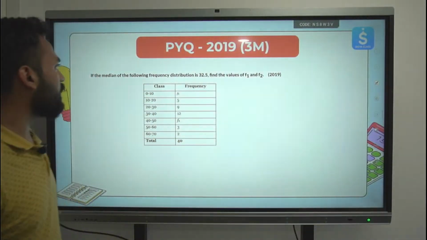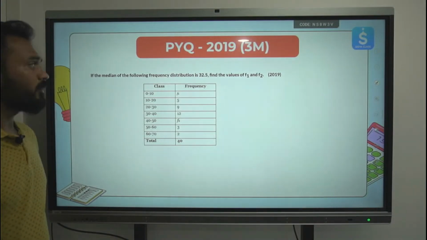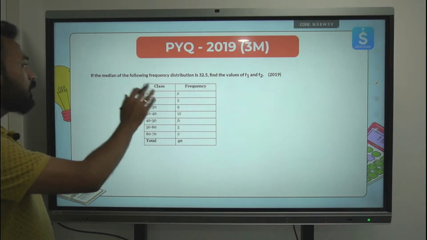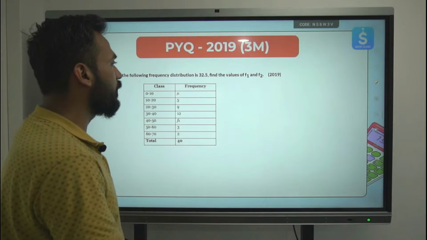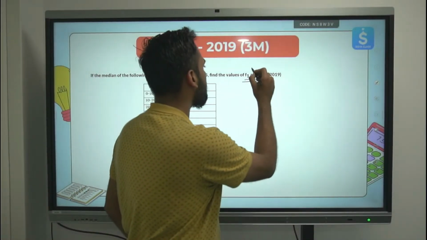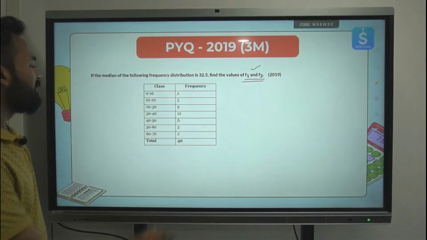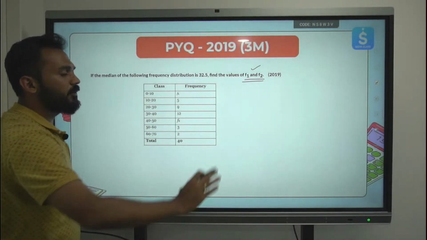Let's get to the next question. This was asked in 2019 for 3 marks. If the median of the following frequency distribution is 32.5, find the value of f1 and f2. So the median is given to us, we need to find out the value of f1 and f2.